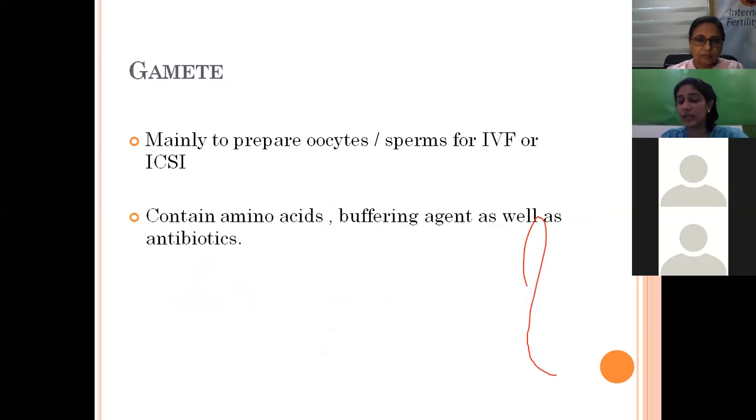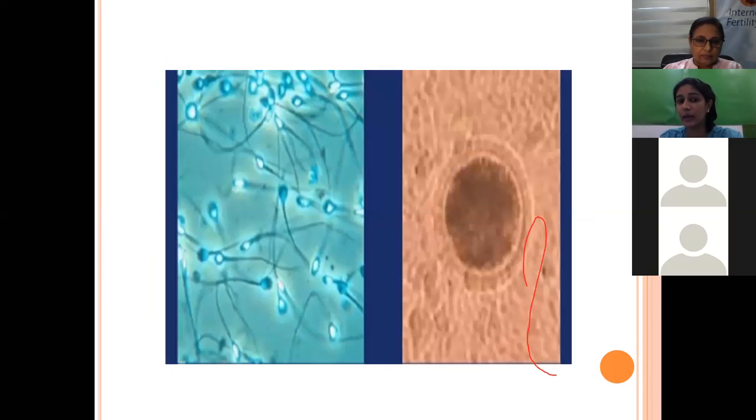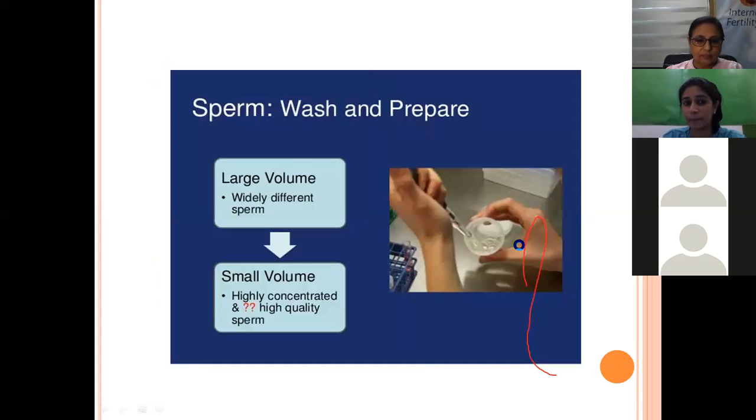Now this is a general explanation of what I have said before. The gamete media is mainly to prepare the oocyte and sperm for IVF or ICSI. It contains amino acid, buffering agent, as well as antibiotics. This is an example of sperm as well as an oocyte cumulus complex.